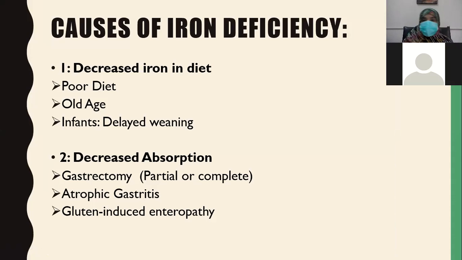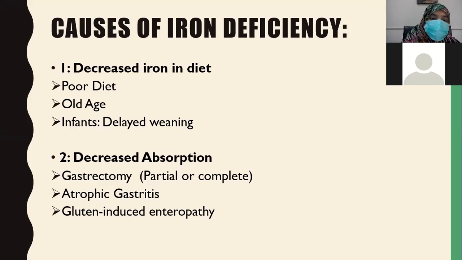So what are the causes of iron deficiency? This is very important. This can be asked in your UHS examination, as well as in your Viva. Beta, iron deficiency occurs if iron is not available. There is decreased iron intake, or decreased iron absorption, or increased requirements.